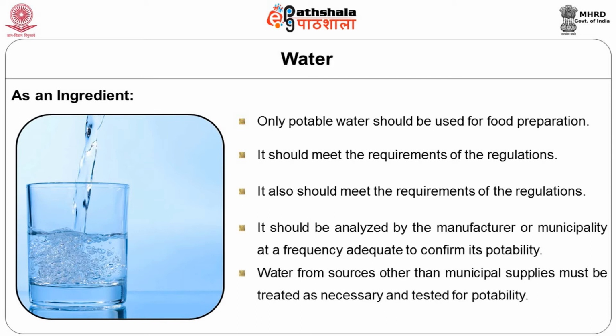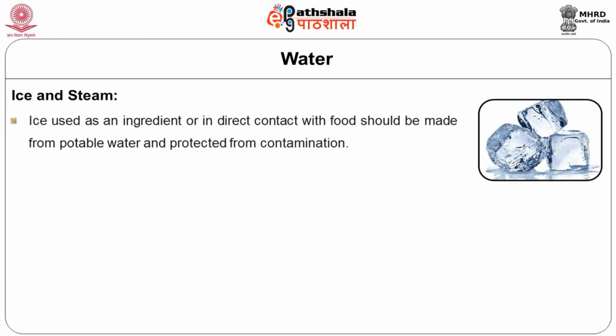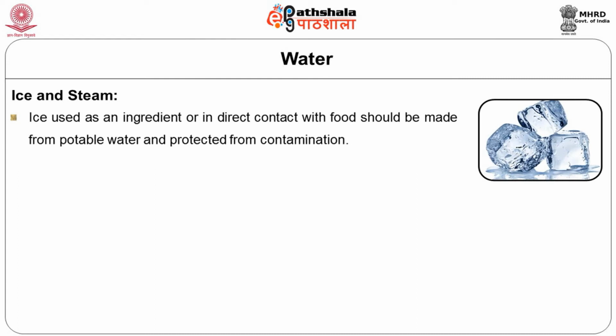Water from sources other than the municipal supplies may be used, but they should also be conforming to the standards that are prescribed by the FSSAI regulations. Ice and the steam, again, when they are used as an ingredient in the production or when they come directly in contact with the food, should be made from potable water and protected from contamination.